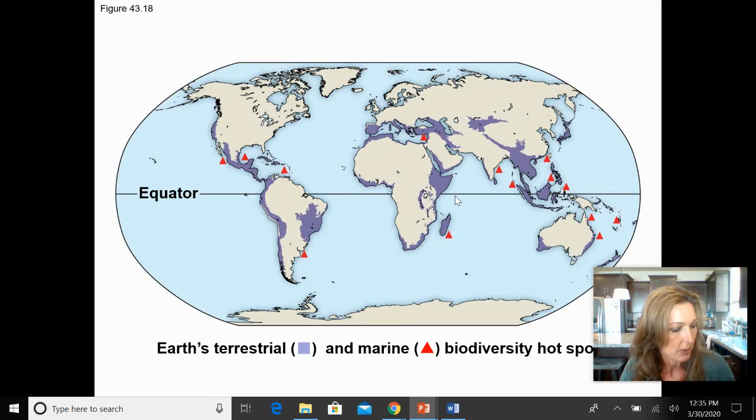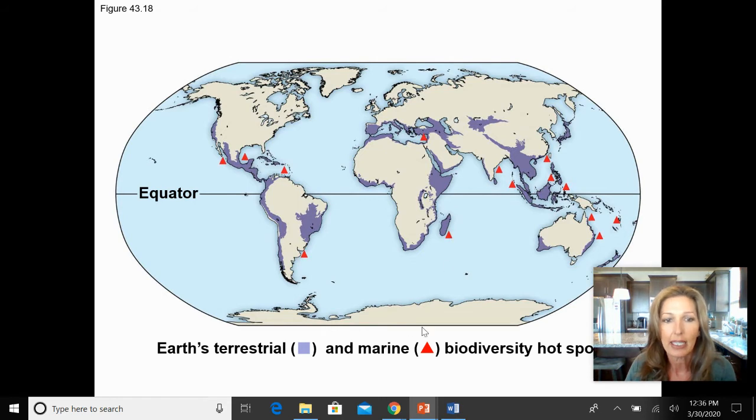Now, something else you guys should recognize is that there are certain regions that are referred to as biodiversity hotspots. These hotspots are very, very small regions that have a very, very high amount of endemic species. And when we say endemic species, it means that species is only found in that specific location.